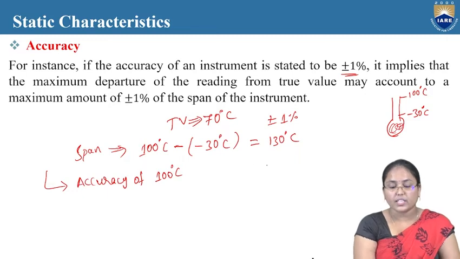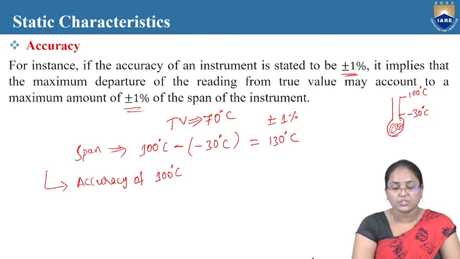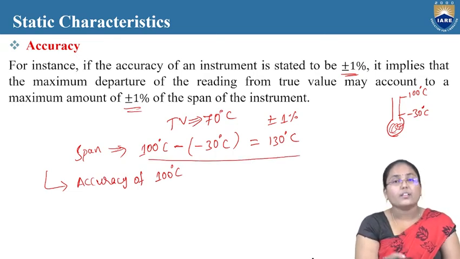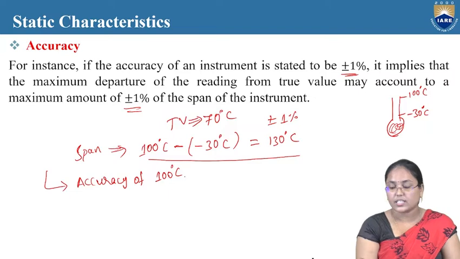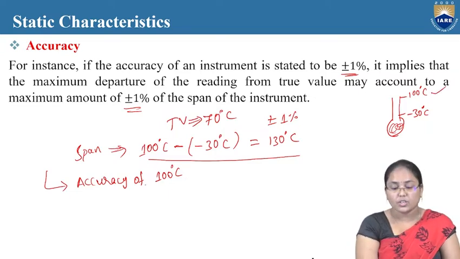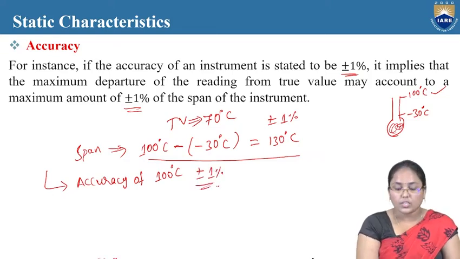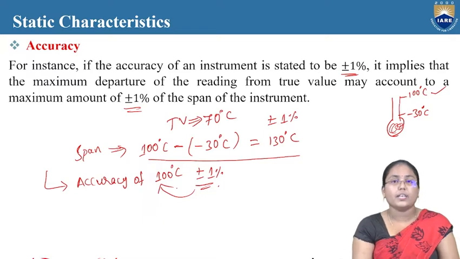So in this particular 130 degree span, we will be taking this plus or minus 1% into consideration. And in this span, the accuracy at 100 degrees Celsius, the highest range of the instrument, is what we look at. If we take this accuracy, here it is plus or minus 1%.